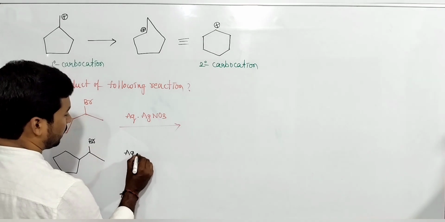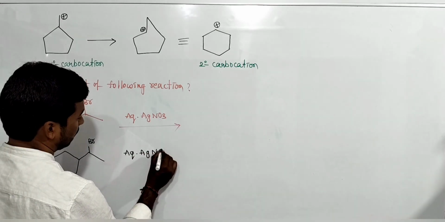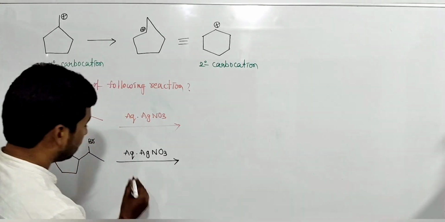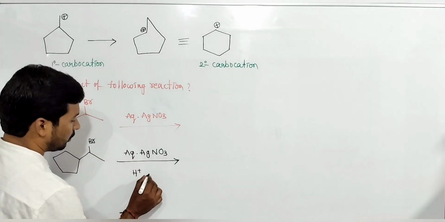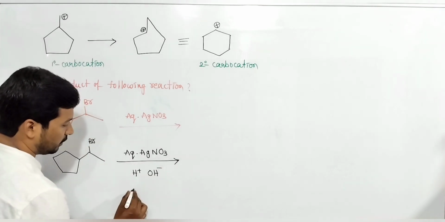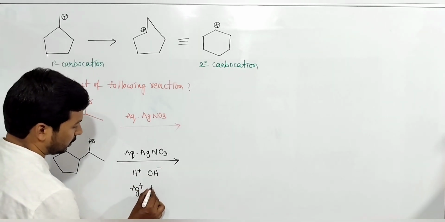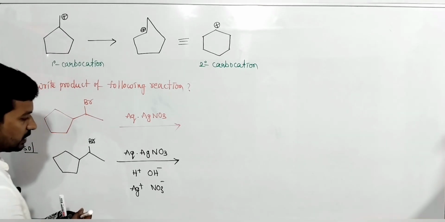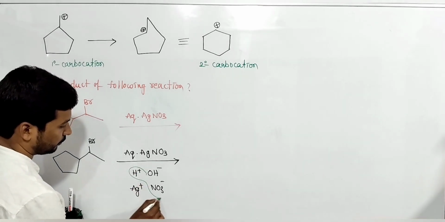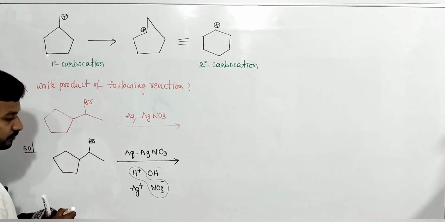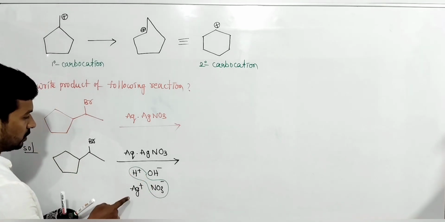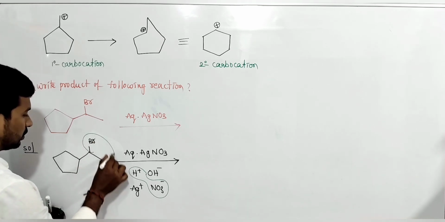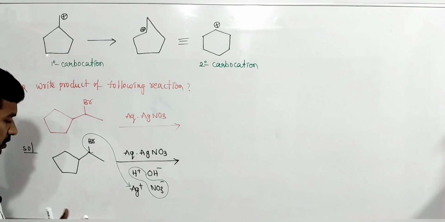First of all, we must be aware of aqueous silver nitrate solution. In aqueous silver nitrate solution, what are present? Aqueous means H plus ion and OH minus ion; silver nitrate gives Ag plus ion and NO3 minus ion. Okay, this H plus combines with nitrate and becomes HNO3. This Ag attracts Br minus, then what does it become?